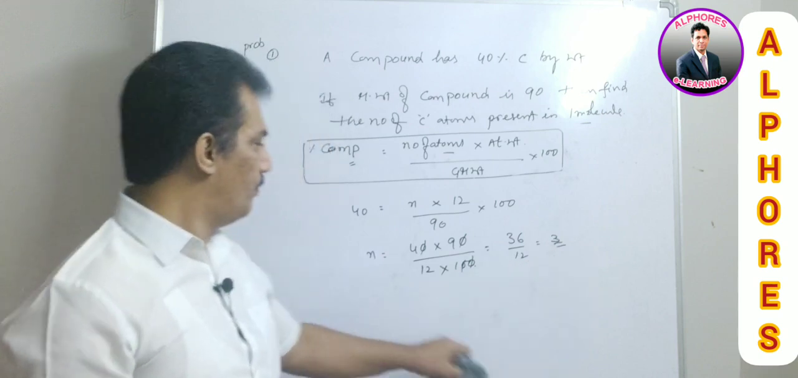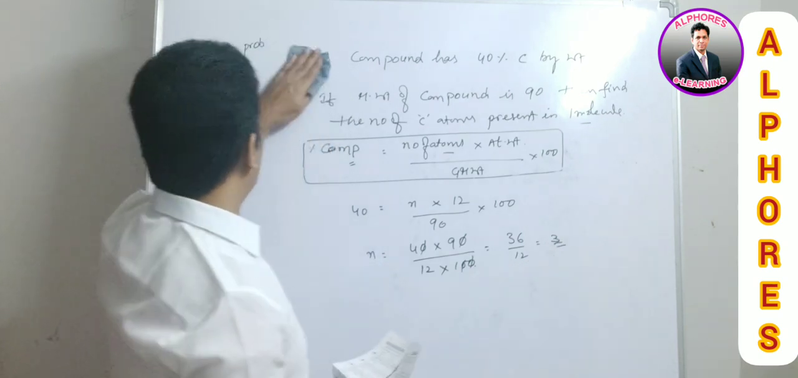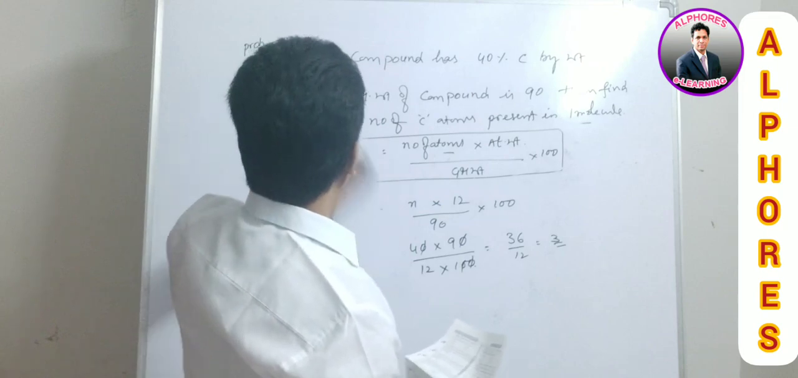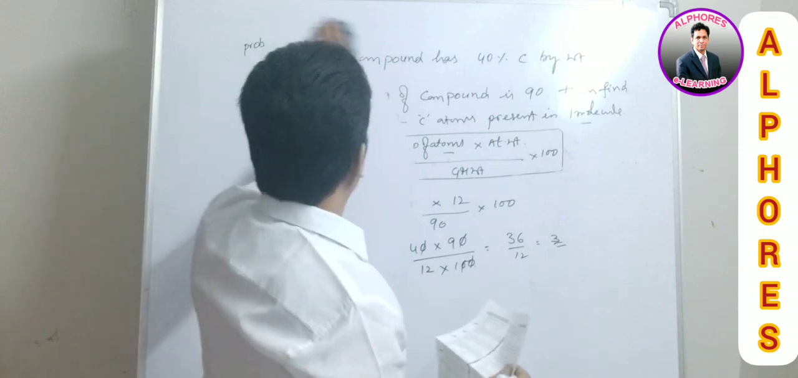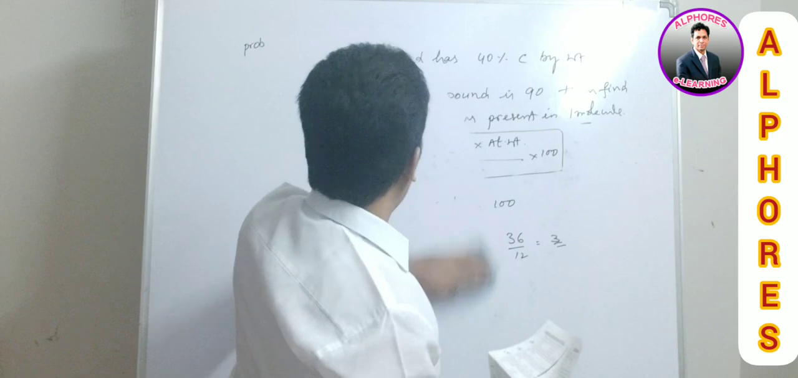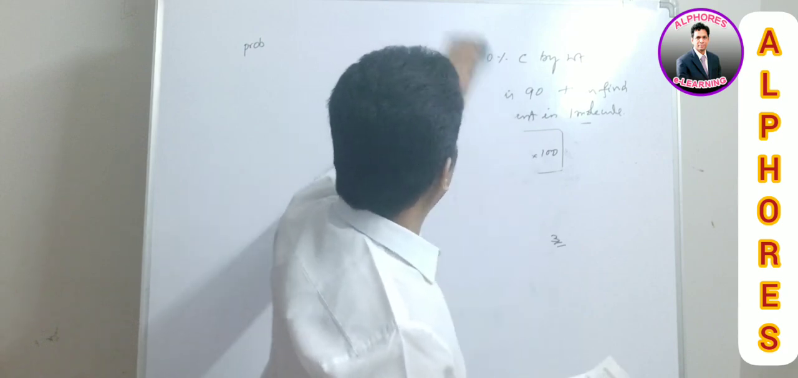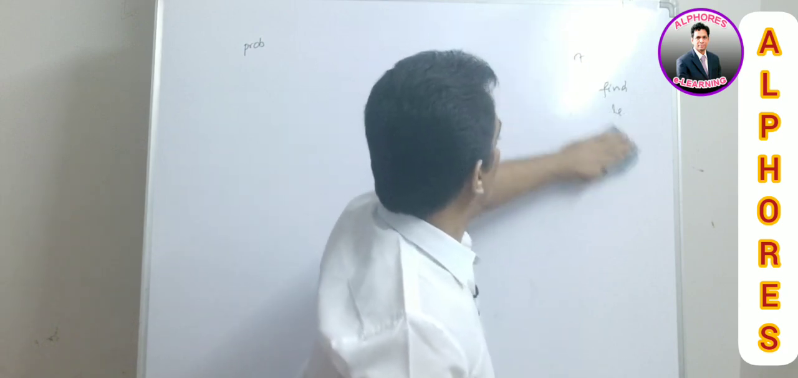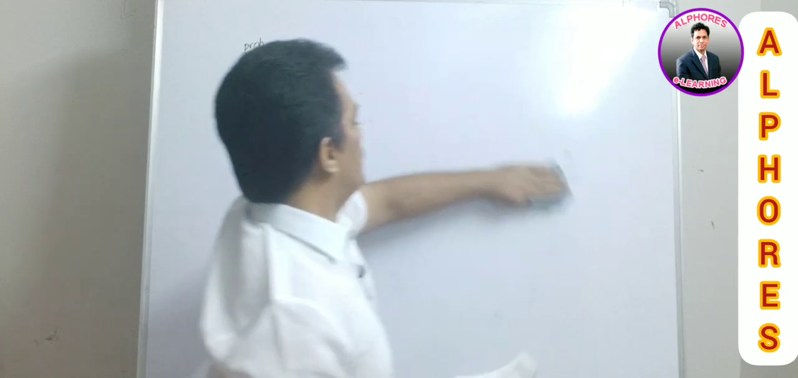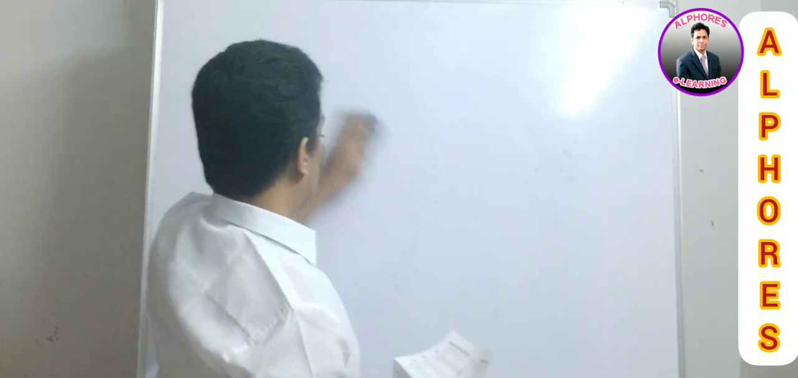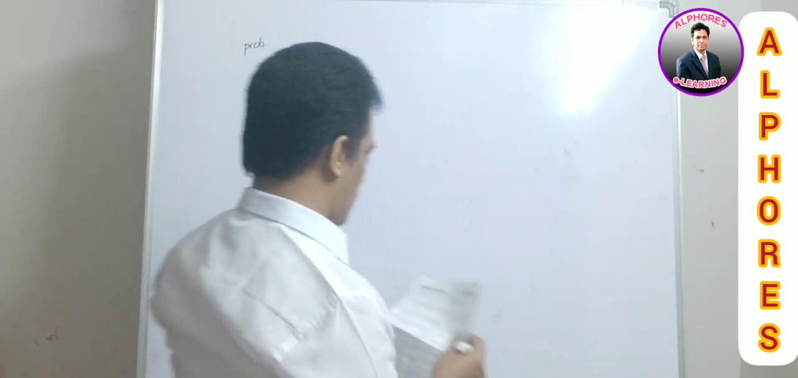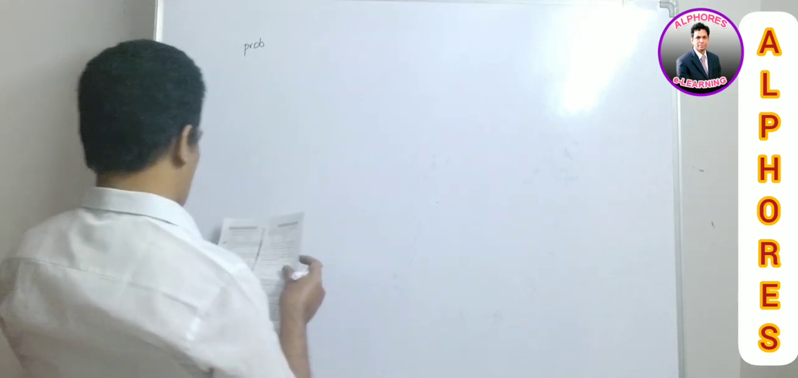Clear? And now coming to next problem. Here they are providing the percentage composition and the number of atoms present in the molecule, and what they are asking for is molecular weight. For molecular weight, let me give that one.